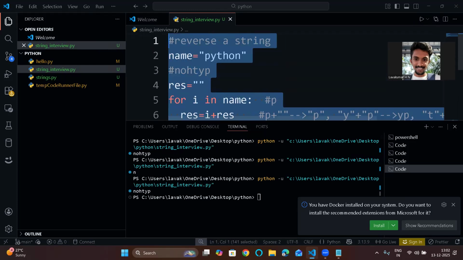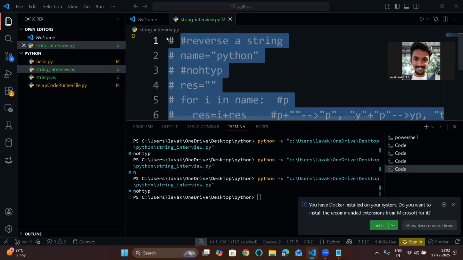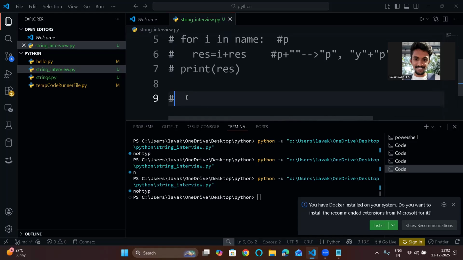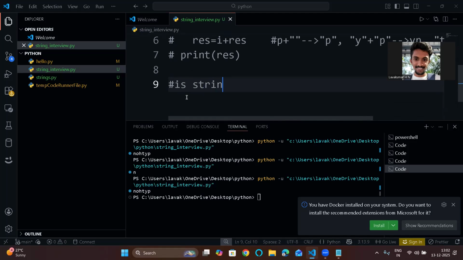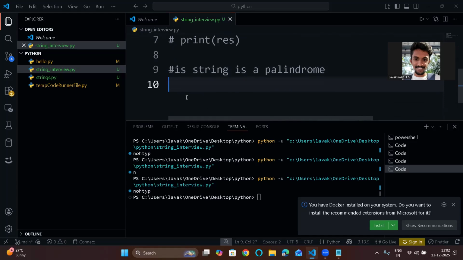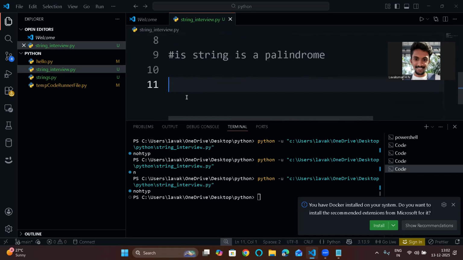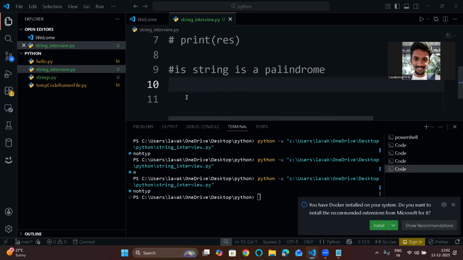Let me comment everything. That's it. Now let's take a second question. The second question will be, is a string a palindrome? This is the most important one, and in fact, most companies, like service-based companies, will definitely have it in their interview questions. They will ask these palindrome questions.